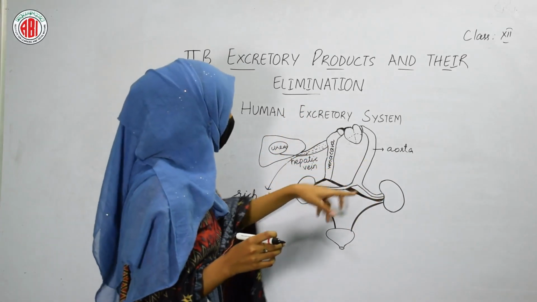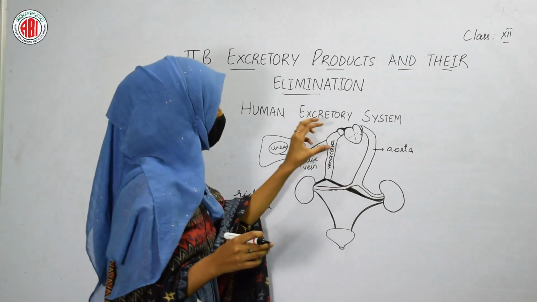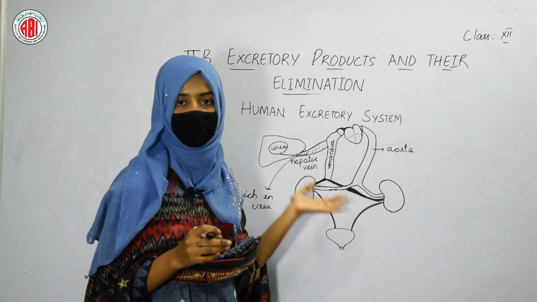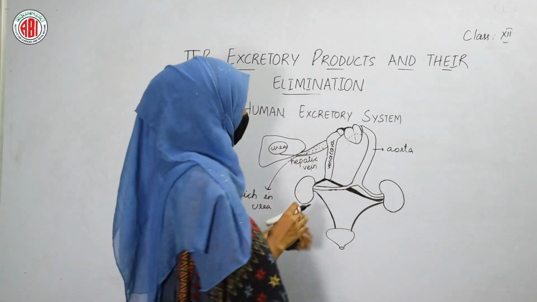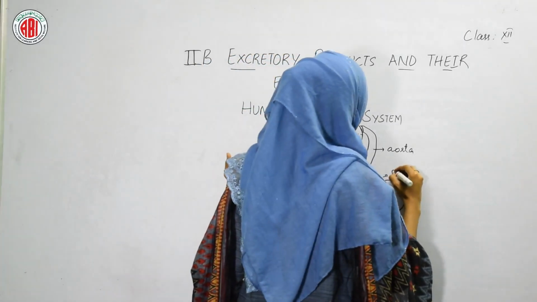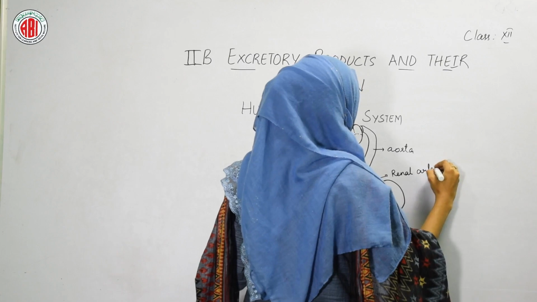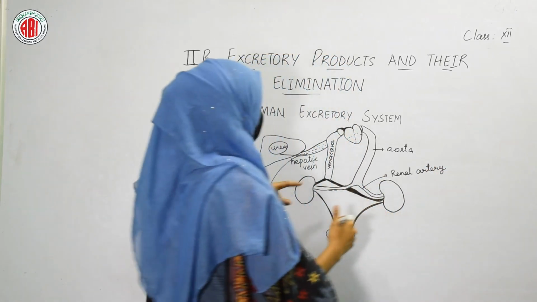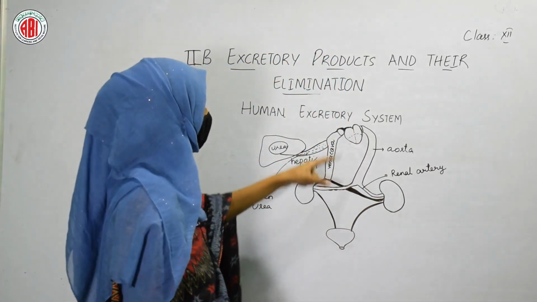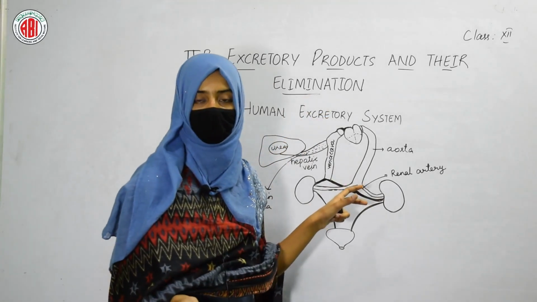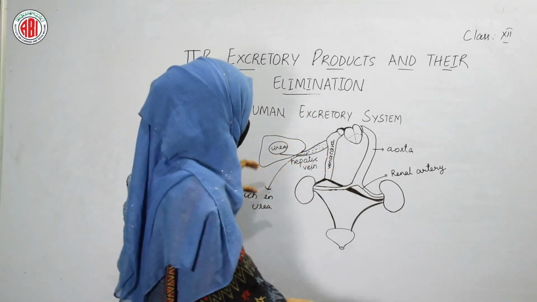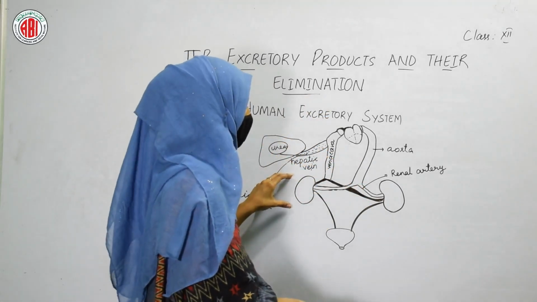The aorta branches into different arteries, and one such artery is the renal artery that goes into the kidneys and supplies the blood to the kidneys. One left renal artery opens into the left kidney, and the right renal artery opens into the right kidney.